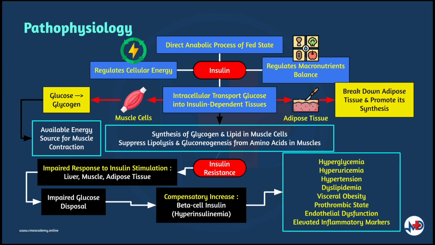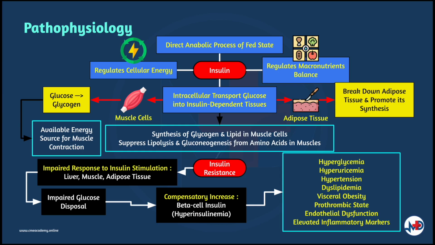Therefore, in short, insulin promotes the synthesis of both glycogen and lipid in muscle cells, while it suppresses the lipolysis and gluconeogenesis from amino acids in the muscles. In the presence of adequate amino acid supply, insulin is anabolic in the muscle.